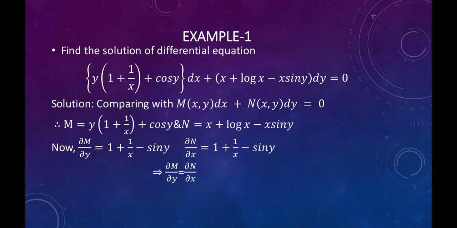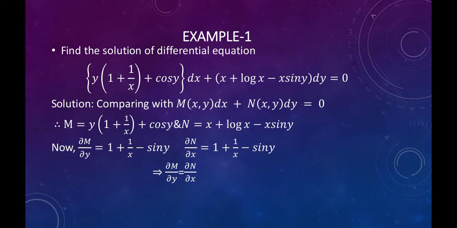See the example. Find the solution of the differential equation y into (1 plus 1 upon x) plus cos y, dx, plus (x plus log x minus x sin y) dy is equal to 0. Our first step is comparing with M dx plus N dy is equal to 0. Therefore, we get M is equal to y into (1 plus 1 upon x) plus cos y, and N is equal to x plus log x minus x sin y.